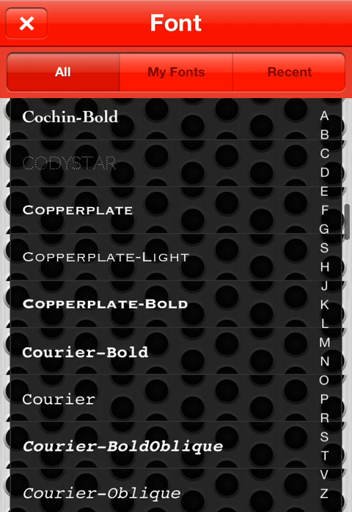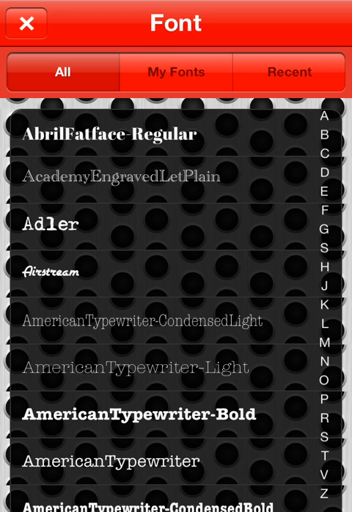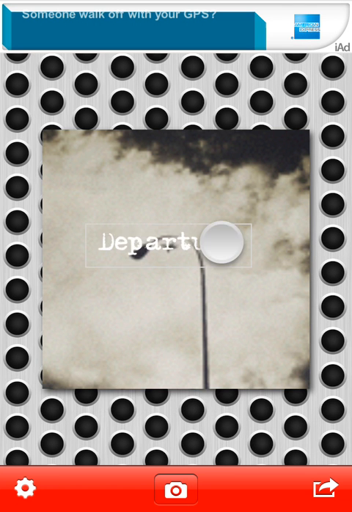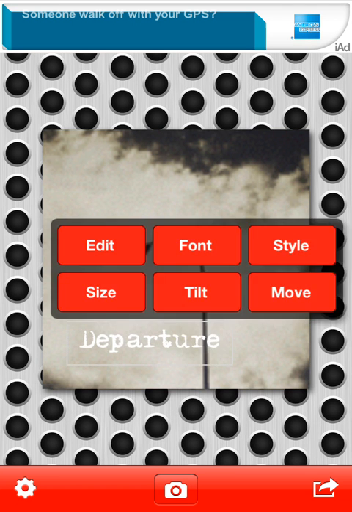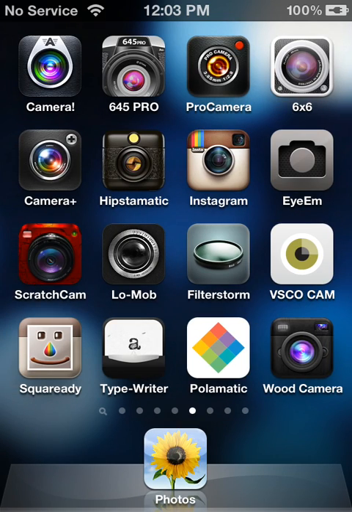There's a great set of fonts here, by the way, but the typewriter fonts like American Typewriter look a little synthetic, and the other one looks a little bit more authentic. But you can see you can put type anywhere you want. Okay, so that's just a little departure from our tutorial.